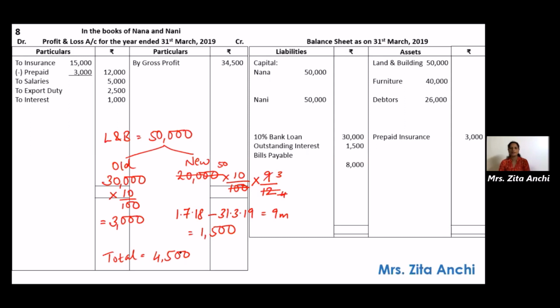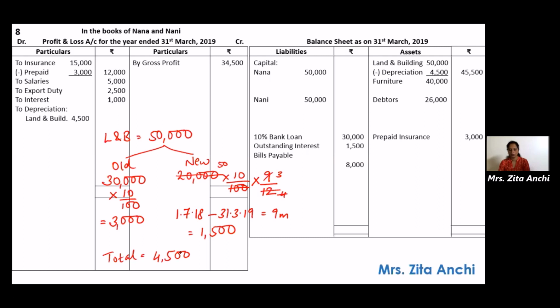Now you will write it on the asset side, less depreciation, 4500. Now if you had to take straight away 10% on 50,000, it would be 5,000, which is wrong. So you have to split it into old and new and then find out the depreciation. Second effect of depreciation will come: debit profit and loss account, depreciation, land and building 4,500.